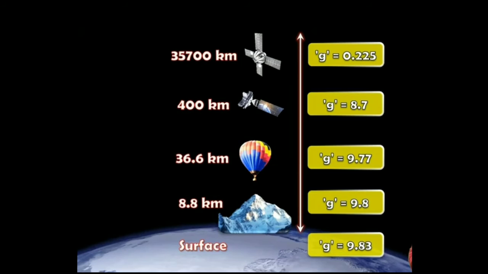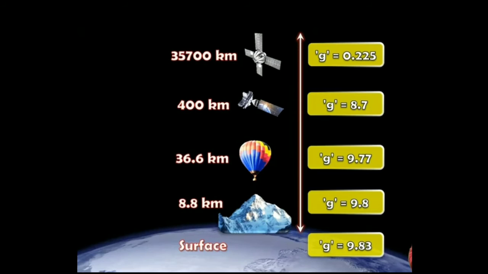Now let us move a bit higher. Let us take the height of a typical weather satellite. It is at the height of 400 kilometer. So now children, what would be the gravity? 8.7. Okay, this would be the gravity.